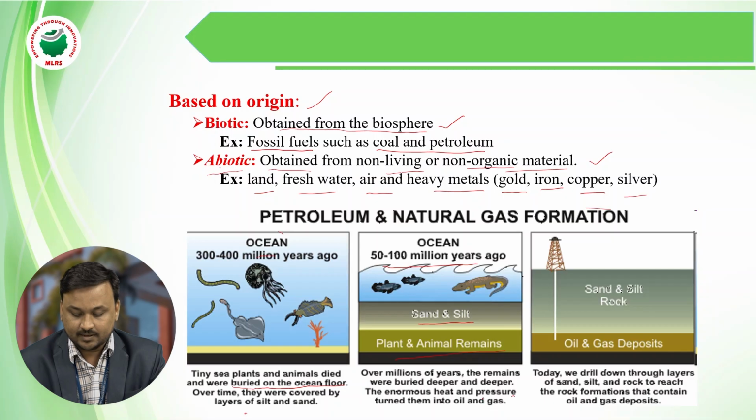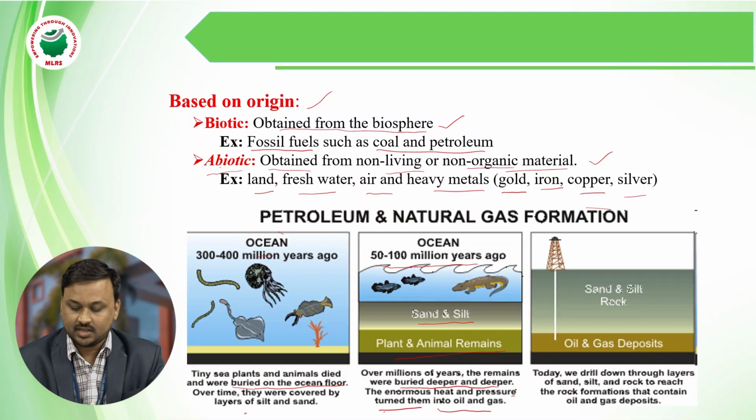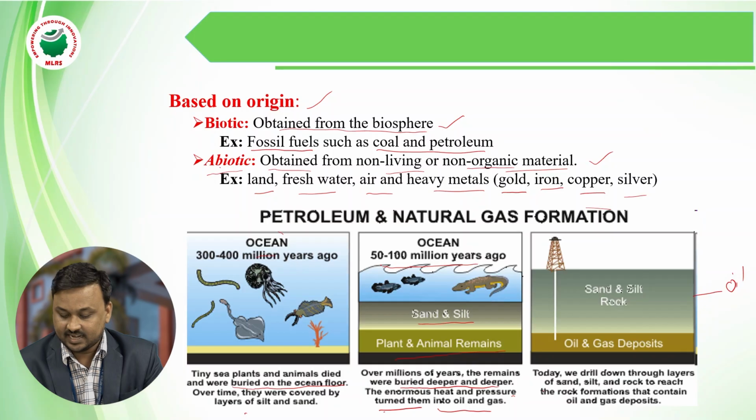Under pressure, what happened? Finally it turned into gas. Over the ancient 50 to 100 million years, the remains went deeper and deeper, and heat and pressure were applied. Heat and pressure finally converted it into oil and gas. The result shows sand, silt and shale rock layers; the rock formation contains the oil and gas deposits.